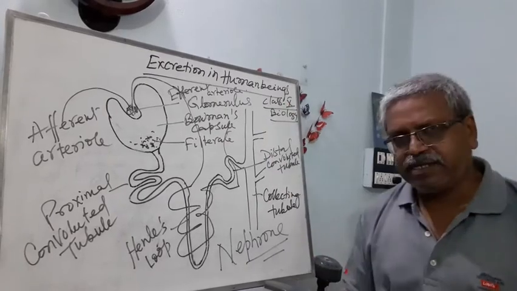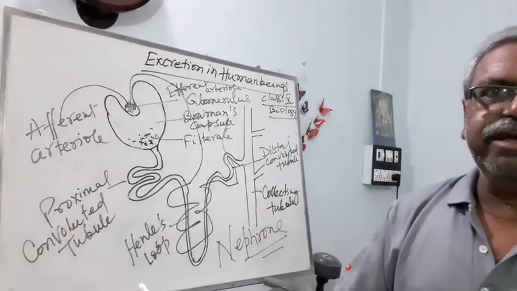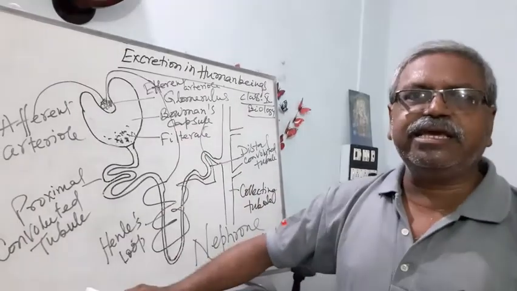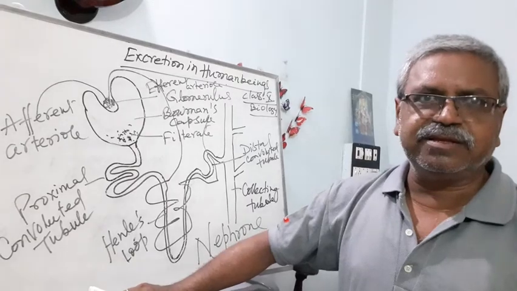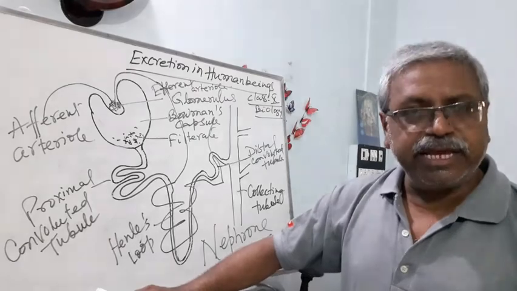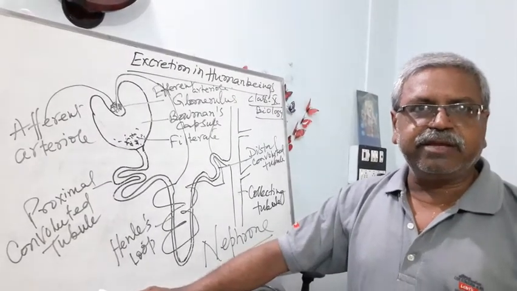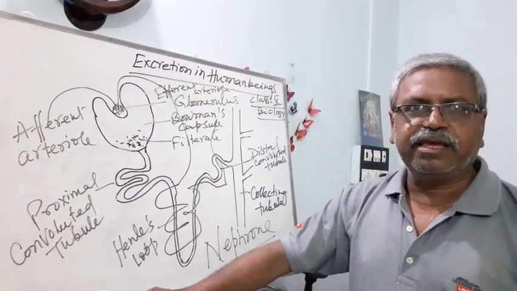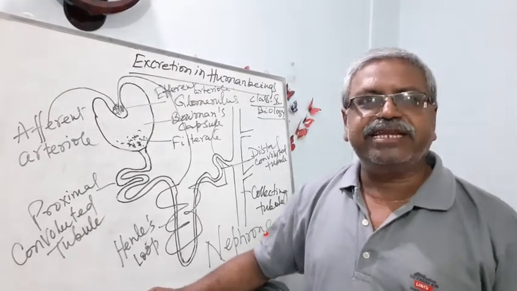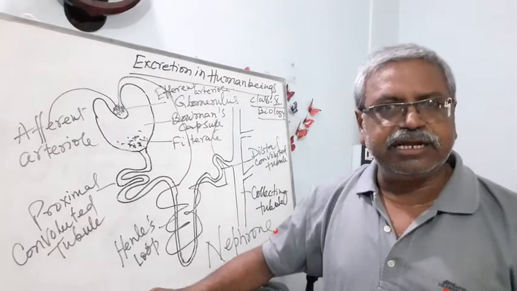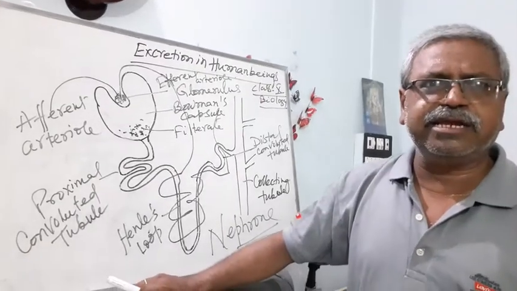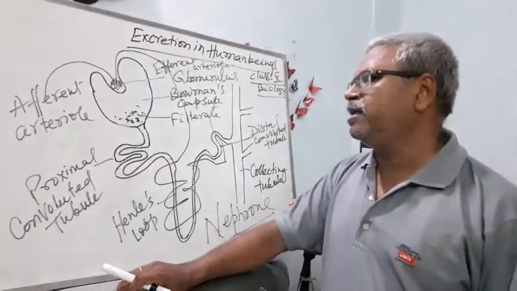Now the question arises: sometimes the kidney fails. Why does the kidney fail? The renal failure is due to infection. Sometimes infection occurs inside the kidney and it fails to work. It may be physically damaged. This is another reason. Sometimes stones develop inside the kidney and working stops.